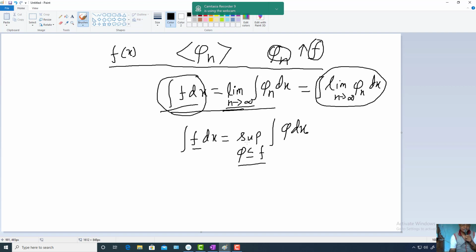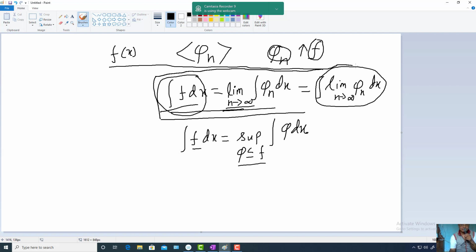This is in terms of the supremum of integration phi dx, where supremum is taken over all simple measurable functions phi such that phi is less than or equal to f. So this was the second definition. Now this definition can be replaced according to our convenience by the third definition. This definition is possible because we proved Fatou's lemma.